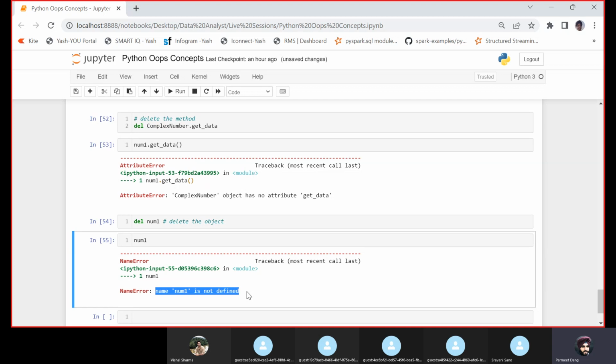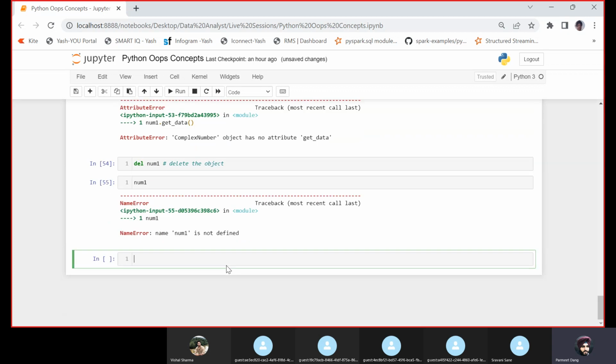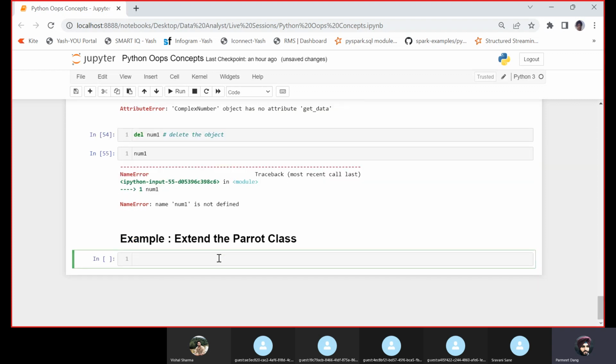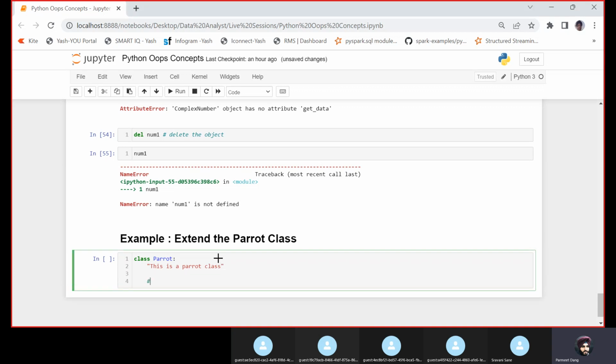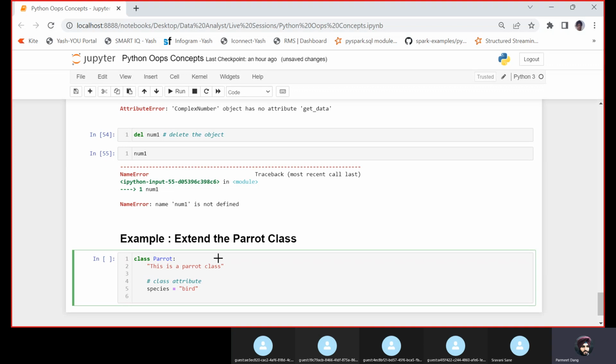Let us create one more class for the candidates who joined late. Let us take another example and extend the parrot class. Now I am going to create a class Parrot, and let us assign a doc string: this is a parrot class, this is a doc string to this class. Let us create the class attribute. I am telling that species belongs to the bird species. Parrot belongs to the bird species.